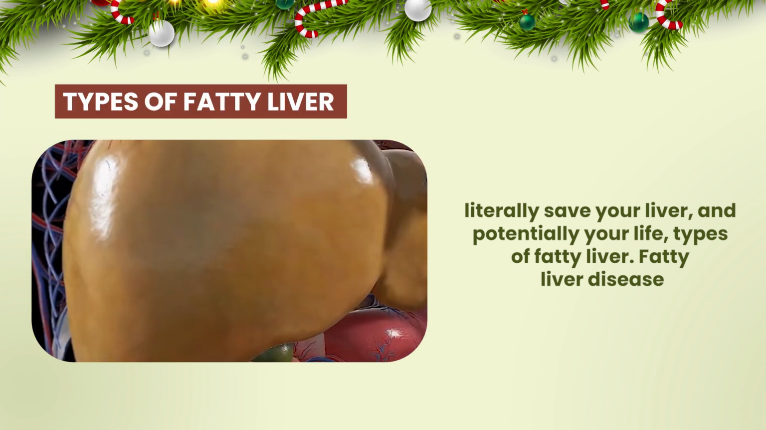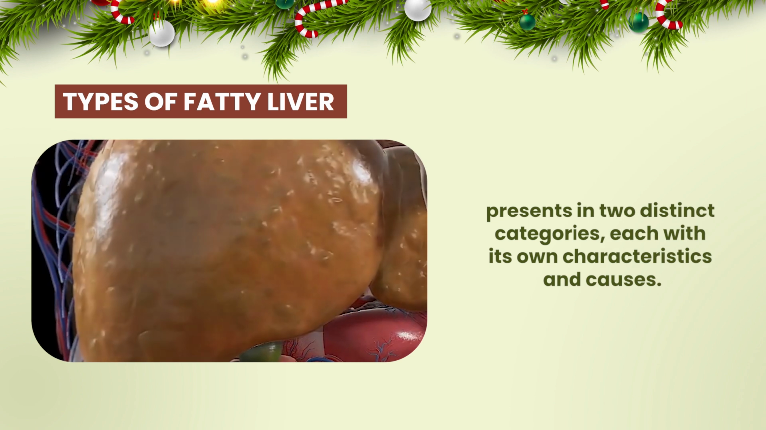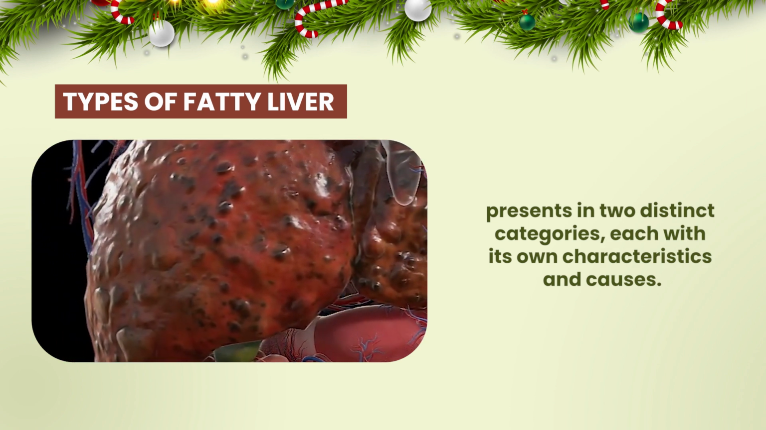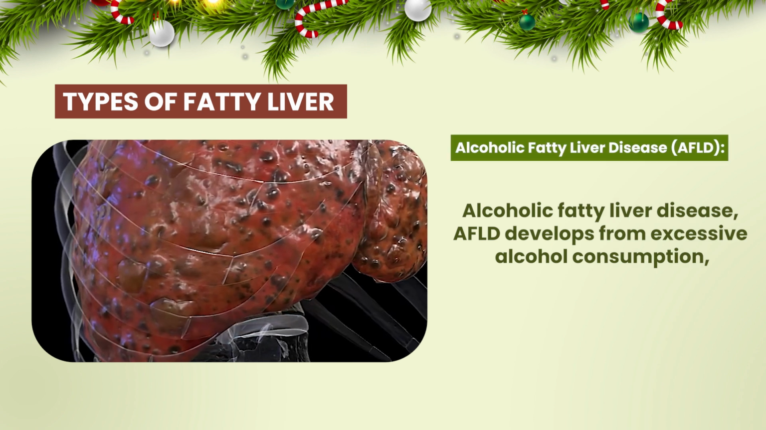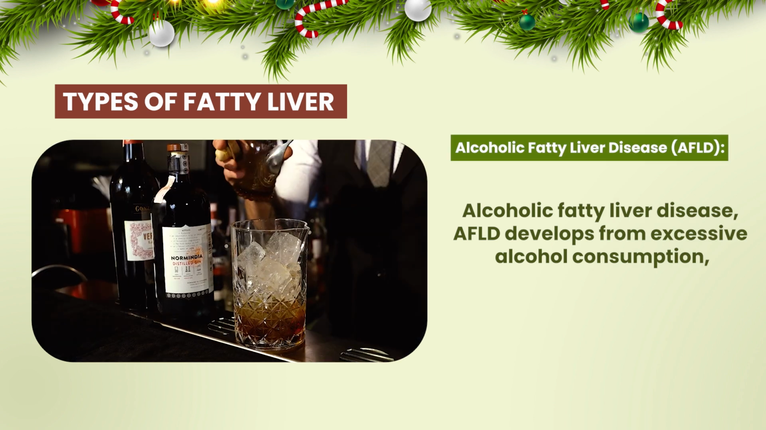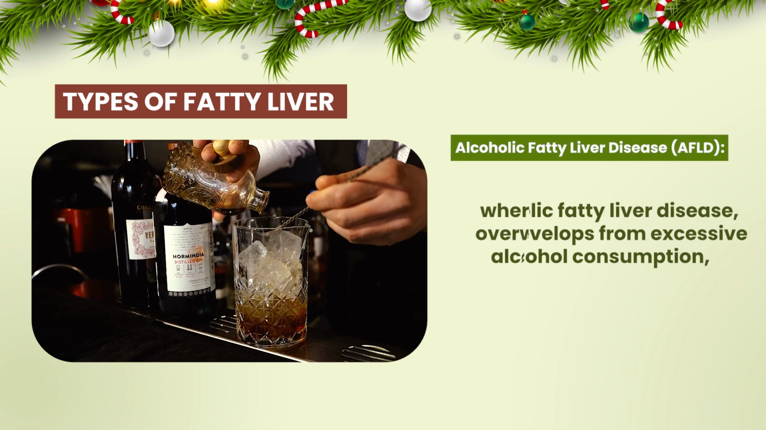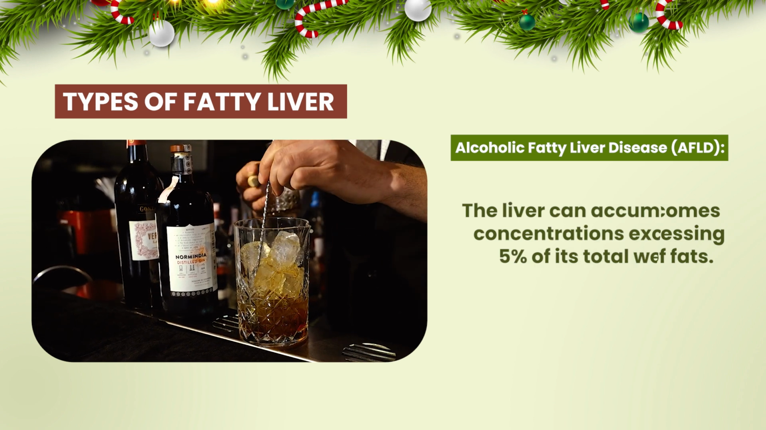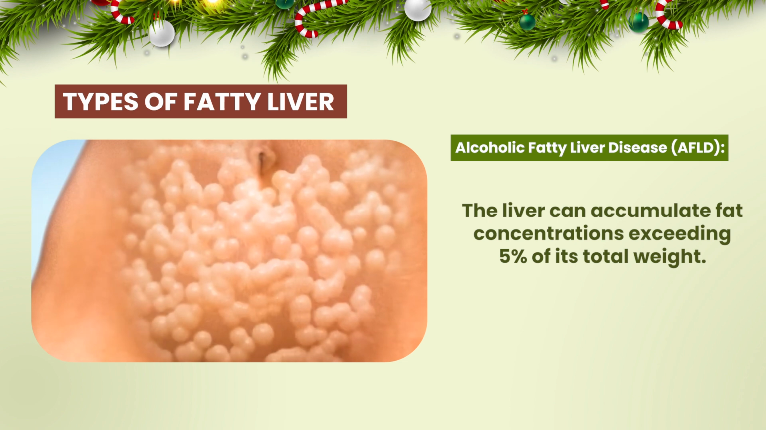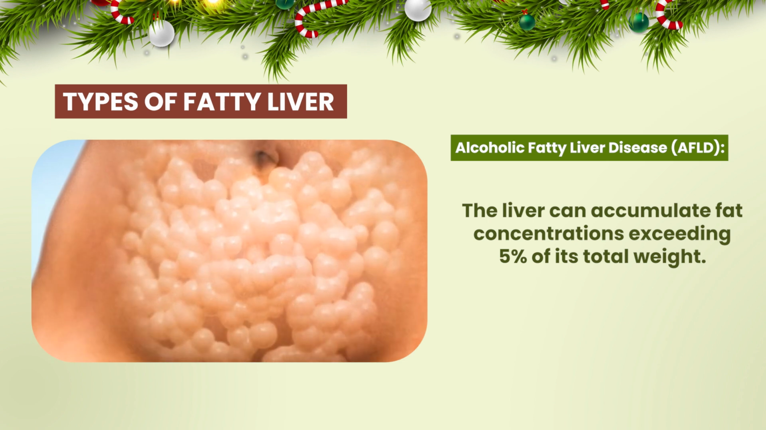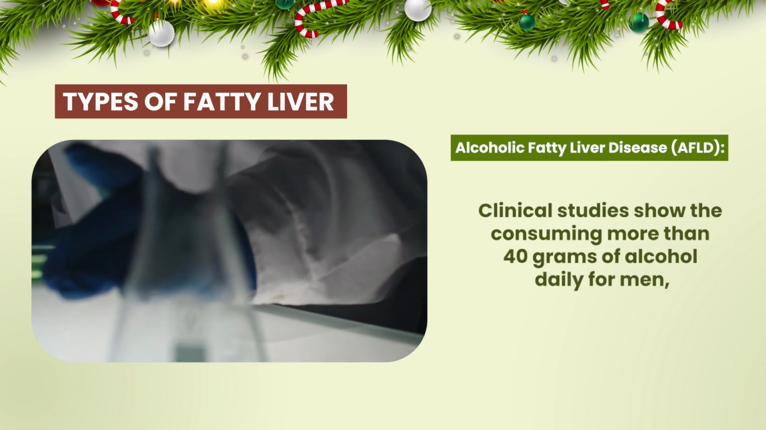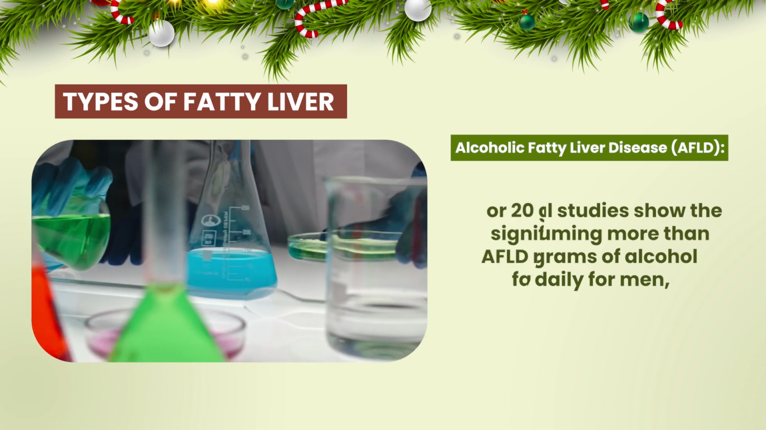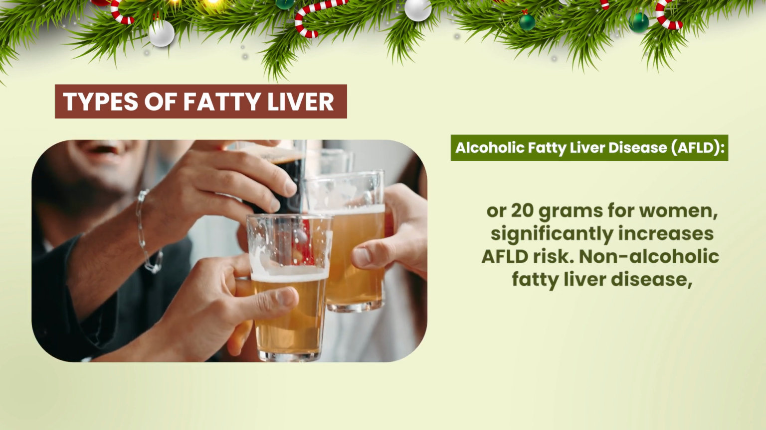Types of fatty liver. Fatty liver disease presents in two distinct categories, each with its own characteristics and causes. Alcoholic fatty liver disease, AFLD, develops from excessive alcohol consumption, where the liver becomes overwhelmed processing alcohol instead of fats. The liver can accumulate fat concentrations exceeding 5% of its total weight. Clinical studies show that consuming more than 40 grams of alcohol daily for men, or 20 grams for women, significantly